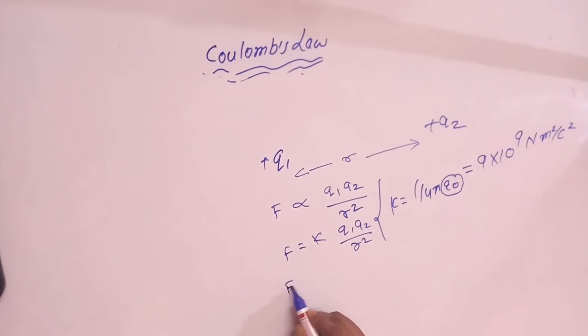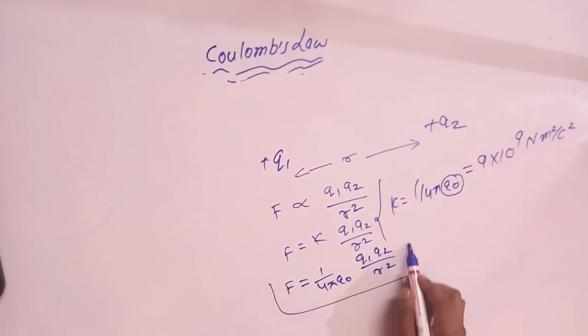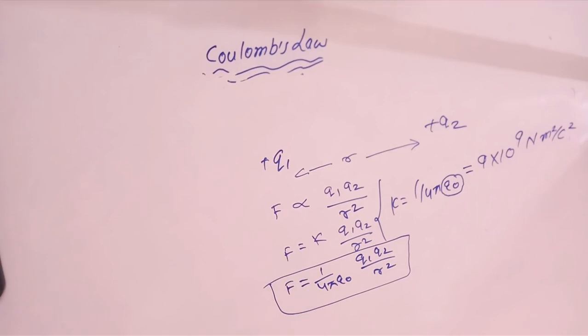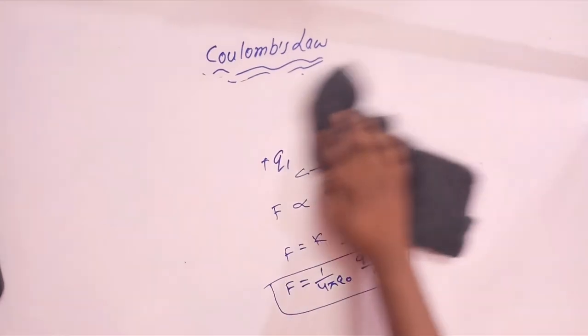So Coulomb's law is F = 1 by 4 pi epsilon naught, q1 q2 by r square. This is the magnitude of the force acting between two charges. Now we know that force is a vector quantity, so we need a direction to describe it. So now we are going to discuss Coulomb's law in vector form.